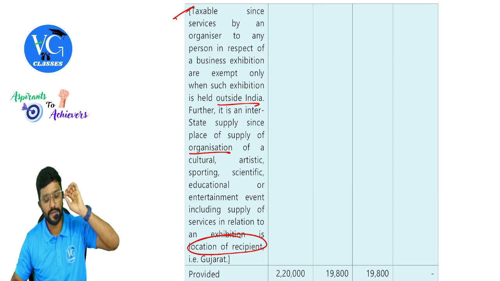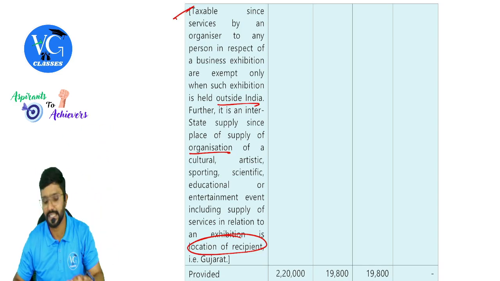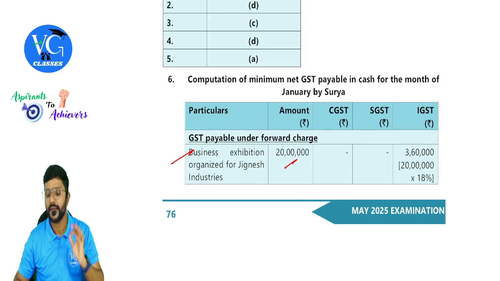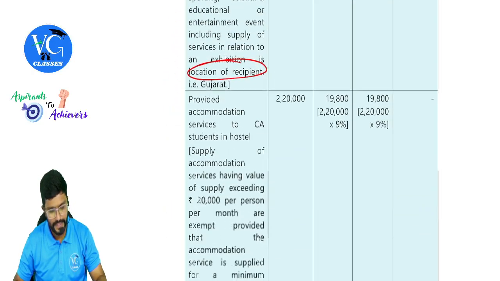Location of recipient, which is it, guys? Gujarat. Location of supplier is Rajasthan. Place of supply is Gujarat. Interstate supply. What is the rate, sir? 18% IGST. Fine.